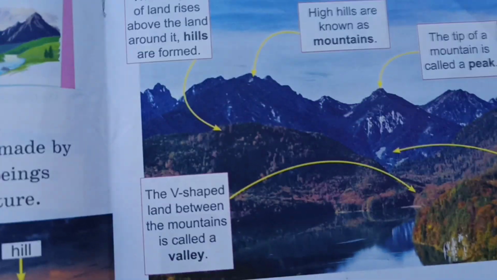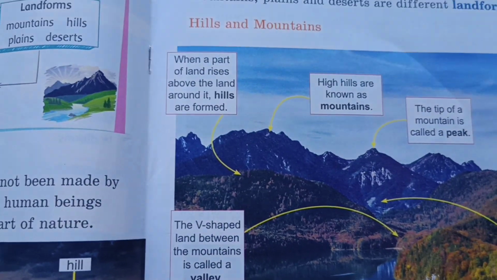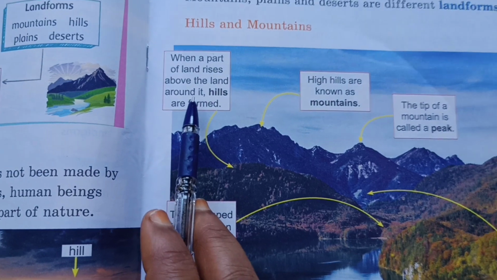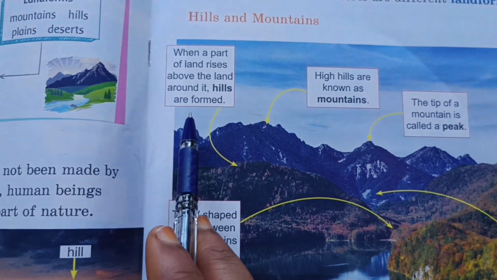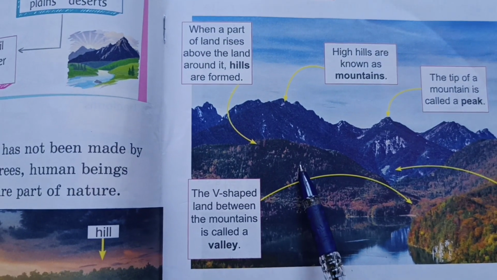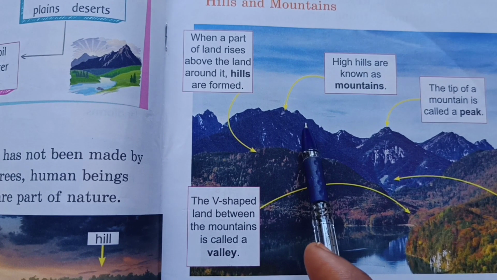Already I have explained in the earlier video about hills and mountains. When a part of a land rises above the land around it, hills are formed. High hills are known as mountains.